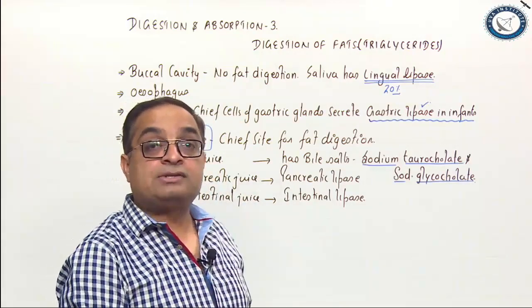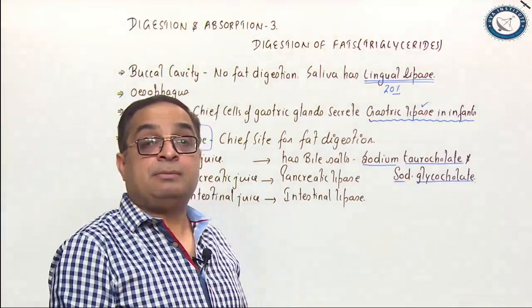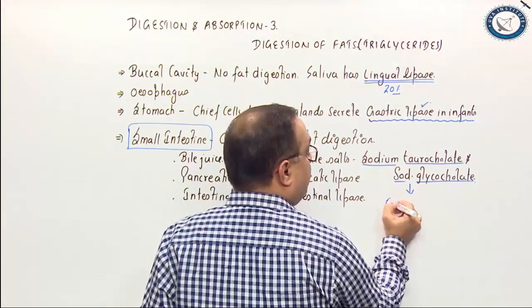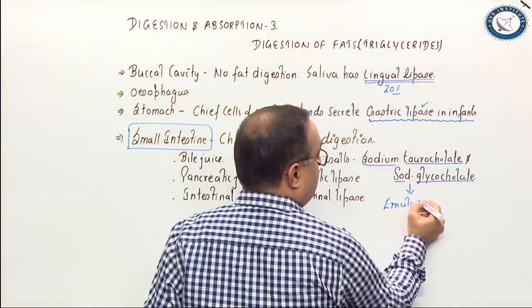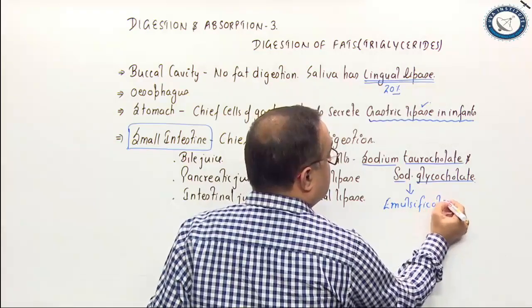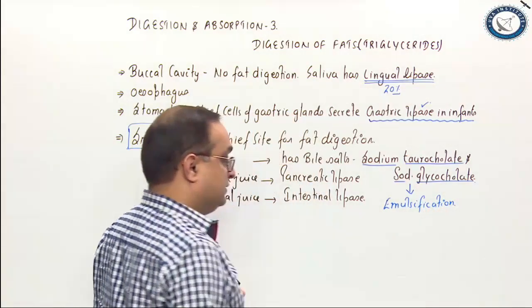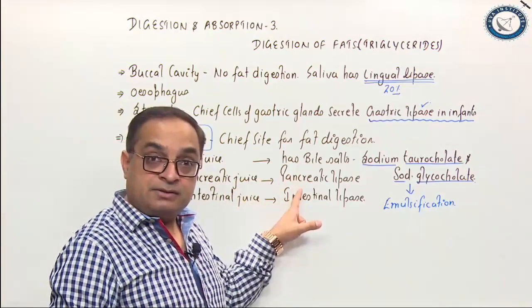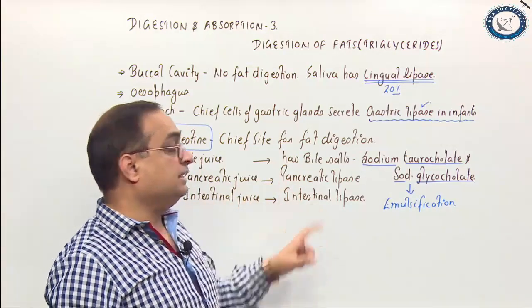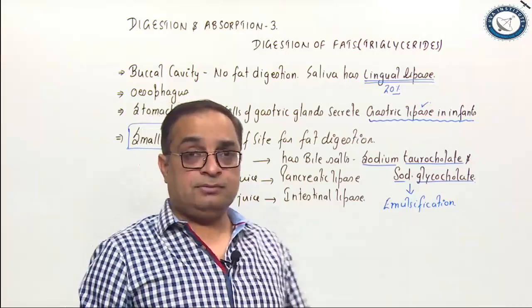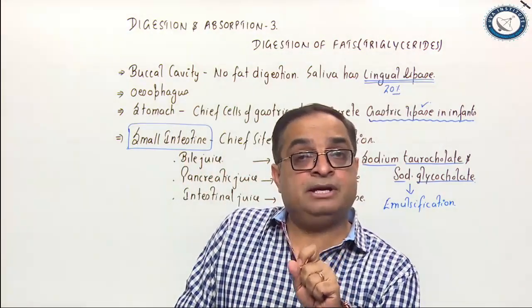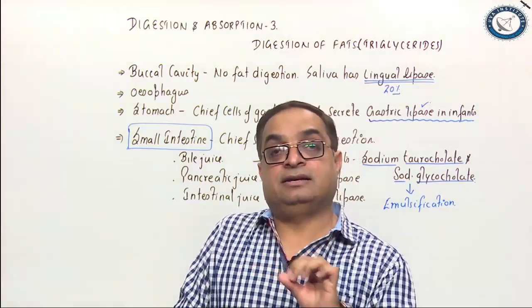These are the 2 bile salts and these play an important role in emulsification of fats. We'll discuss emulsification of fats. Then the pancreatic juice has pancreatic lipase. Intestinal juice has intestinal lipase. So mainly the fat digestion and absorption is happening in small intestine.